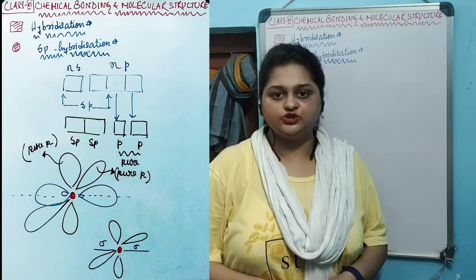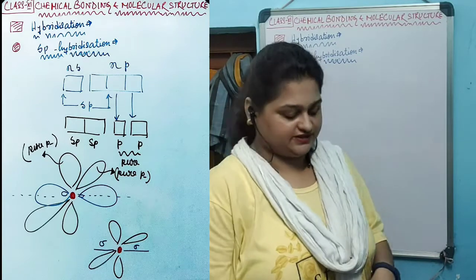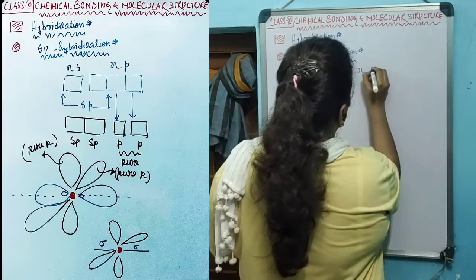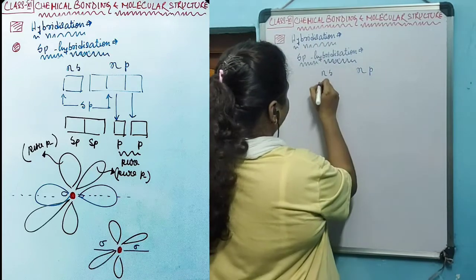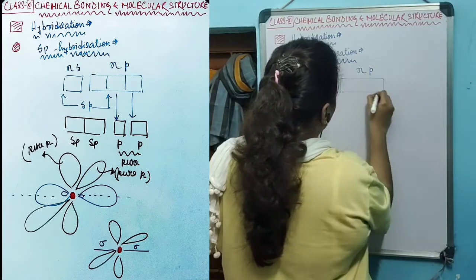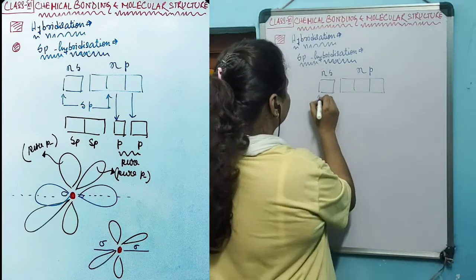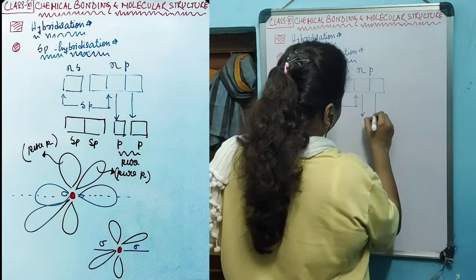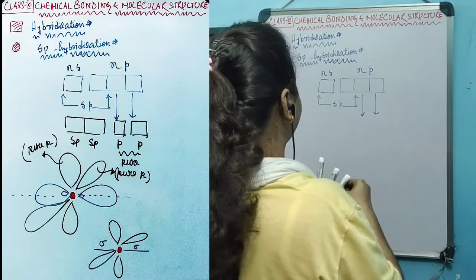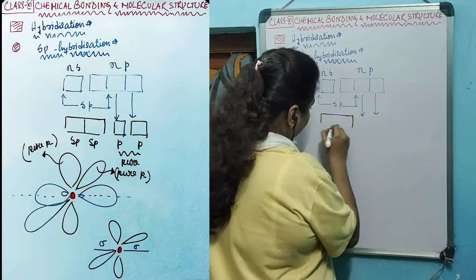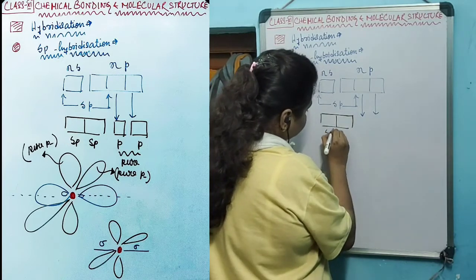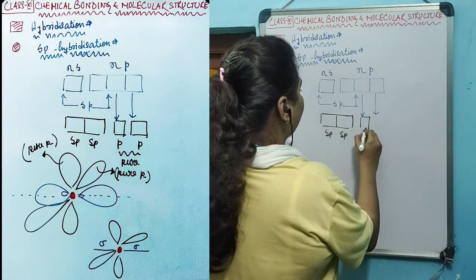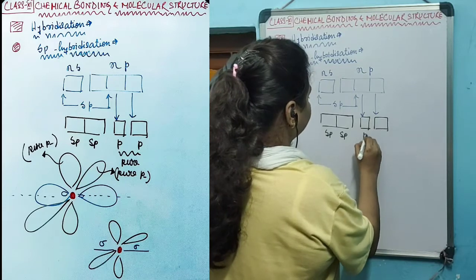The next hybridization that we are going to study is the sp hybridization. Sp hybridization occurs when a central atom contains ns and np as a valence shell, and to create 2 sigma bonds, it combines one s orbital with one p orbital, and the remaining 2 pure p orbitals are retained. So 2 hybrid orbitals, each known as sp, are created, along with 2 pure p orbitals.